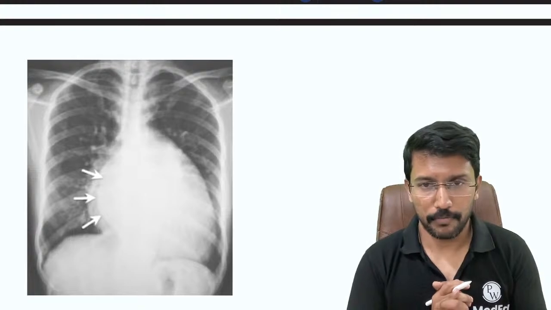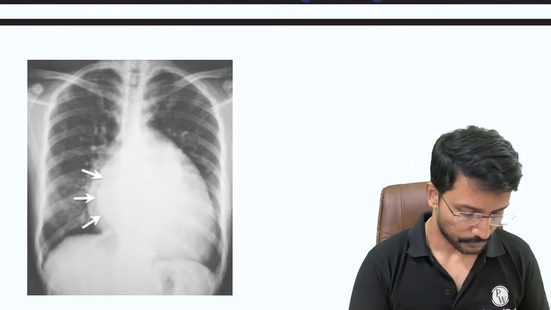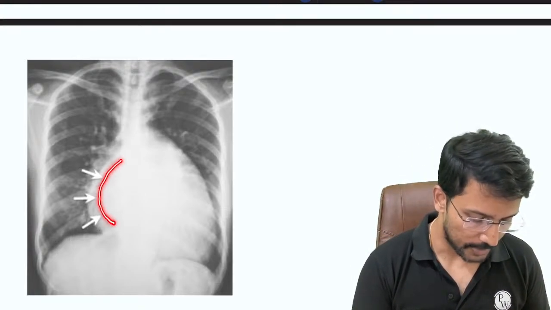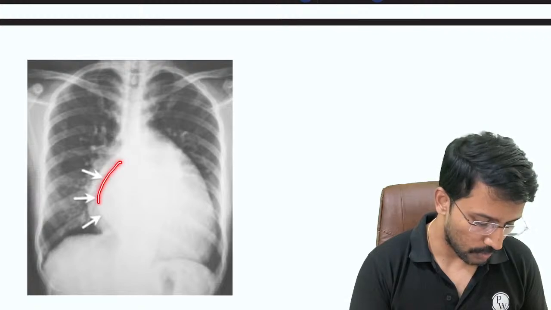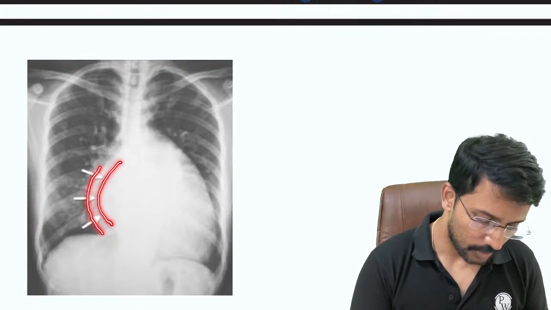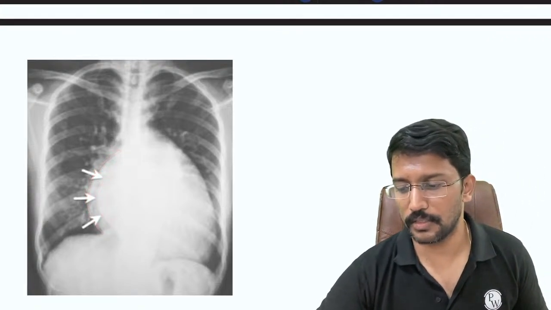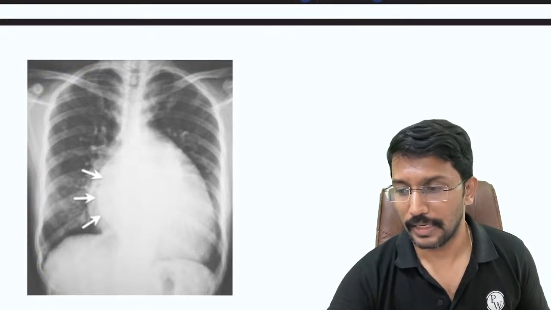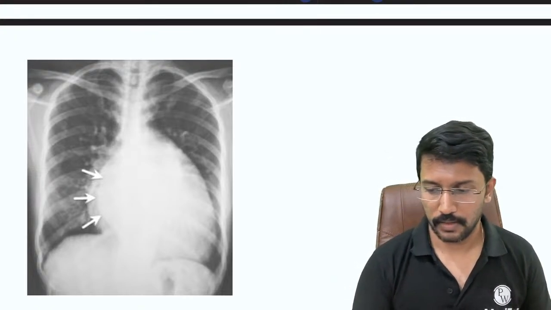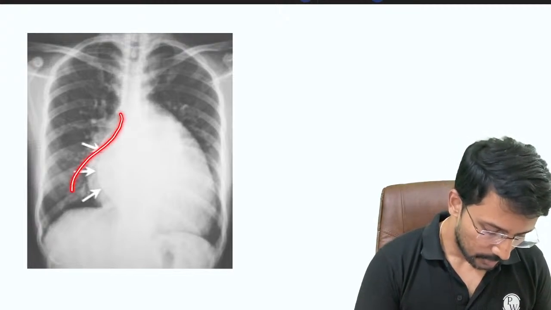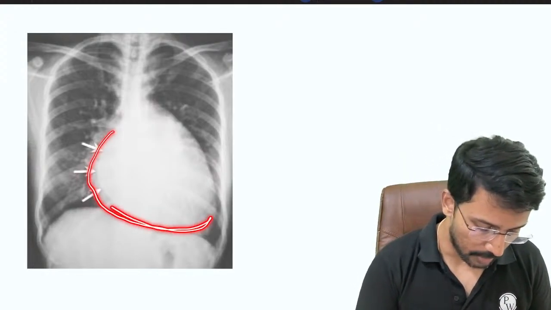It is not pericardial effusion. See, in the pericardial effusion, you will not have this finding where you can see two outlines for the right heart border. So this condition is what is called as double density sign or double right heart border. This is not money bag. See, money bag, what happens? It widely spreads out like this. In constrictive pericarditis, you will have a rim of calcified pericardium around the heart.